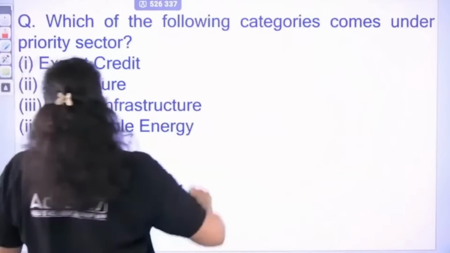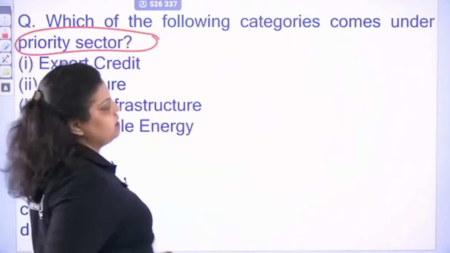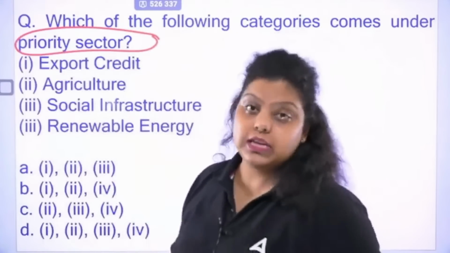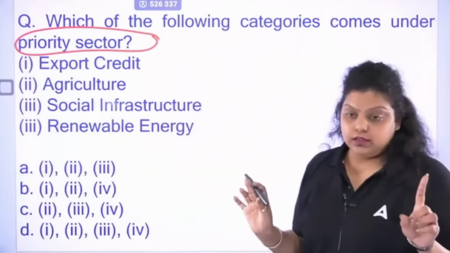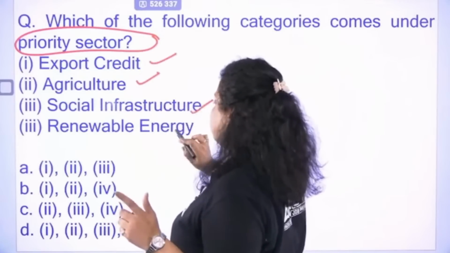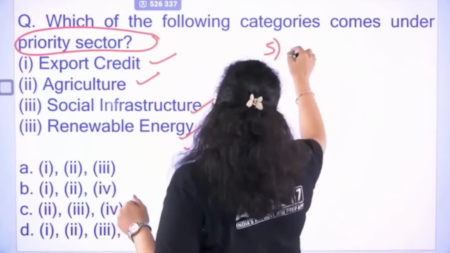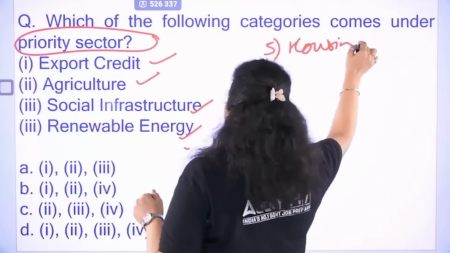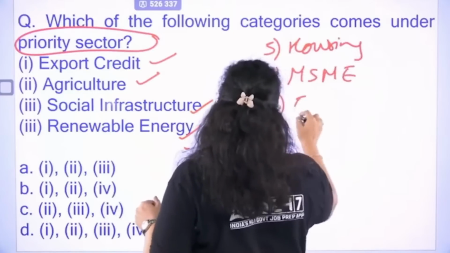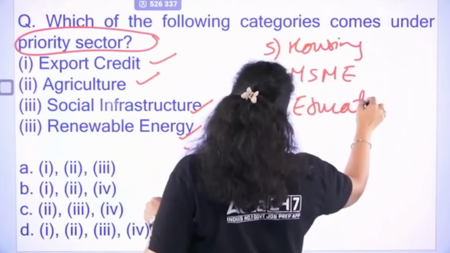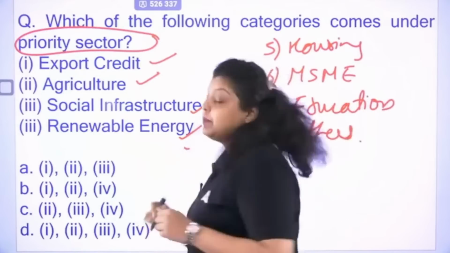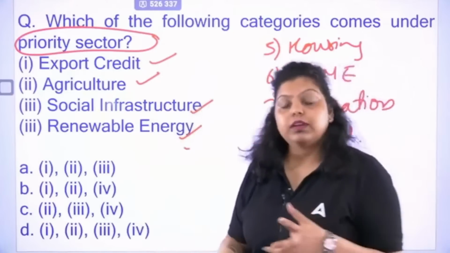Which of the following category comes under the priority sector? So what is priority sector? Priority sectors are those sectors which, according to RBI and Government of India, need improvement, need development. And there are total 8 sectors. First is export credit, second is agriculture, third is social infrastructure, fourth is renewable energy, fifth we have housing, sixth we have micro, small, medium enterprises, seventh we have education, and the 8th we have others.